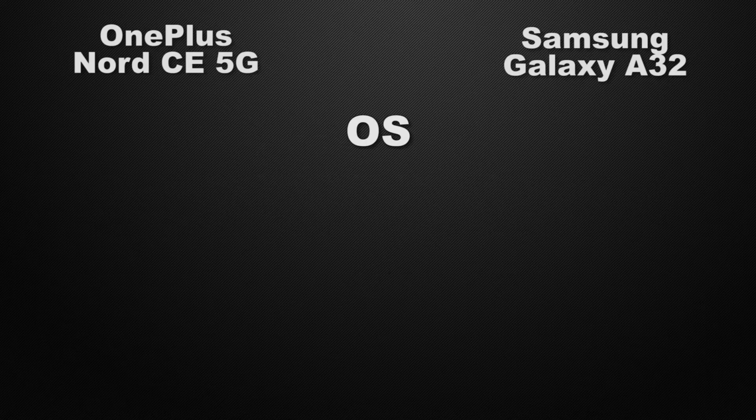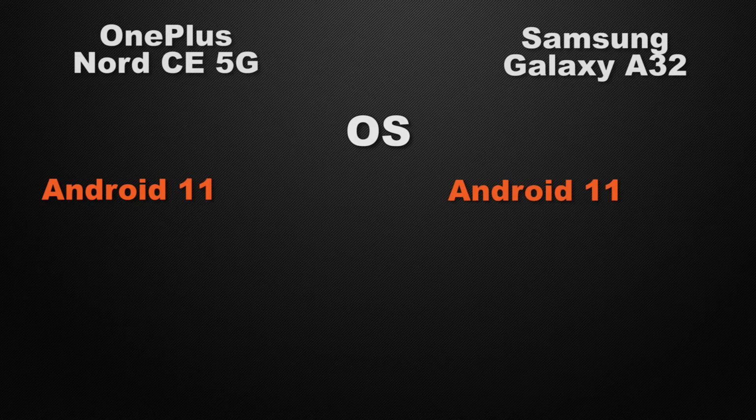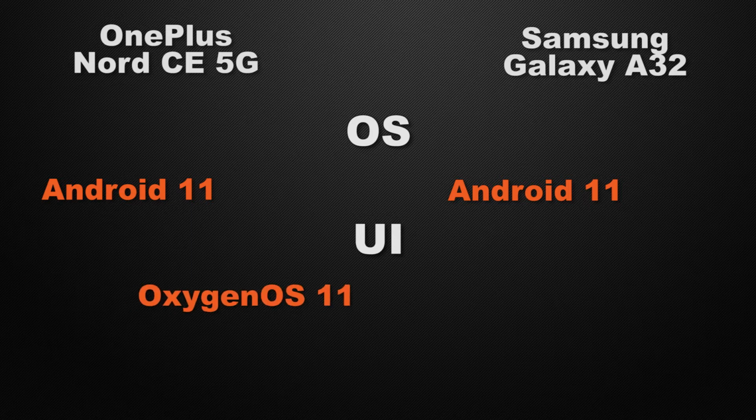Moving to the performance of the devices, let's start with the operating system of the devices. Nord has Android 11 support. On the other side, A32 has Android 11 support. So it's a tie. And about the user interface of the devices, Nord has Oxygen OS, whereas A32 has One UI. So it's a tie because both of the devices have different UI. So it's up to you which UI you like or not.